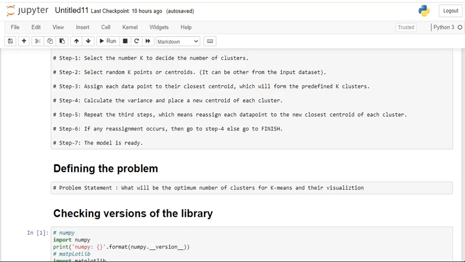Then the model is ready. First we need to predict the number of clusters. Then we need to assign the centroid. Then from the centroid we need to calculate the Euclidean distance to each data point in the group or different groups. After calculating, there is a shift in the centroid, which is going to form a new centroid. Again, from the new centroid we need to calculate the Euclidean distance to each and every data point in the group, and also between different groups.